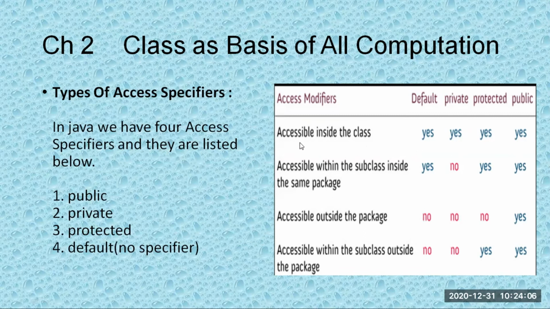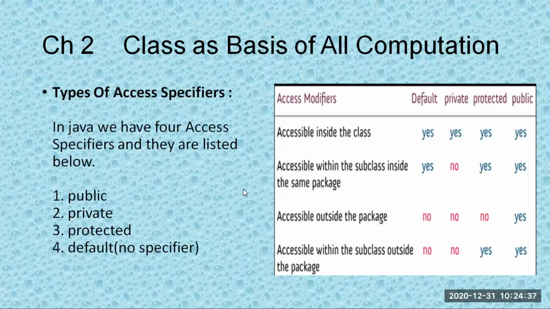Private means it is accessible inside the class only. It is not accessible anywhere outside the class. There are certain data members to which we don't want to give anyone access, so we can make them private. It depends on the situation. Protected is accessible inside the class, within the package and subpackage; outside the package, no, and that is the only place where it is not available. Public means it is publicly available everywhere.